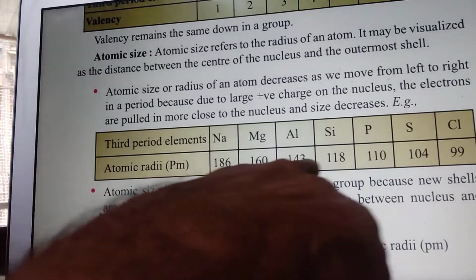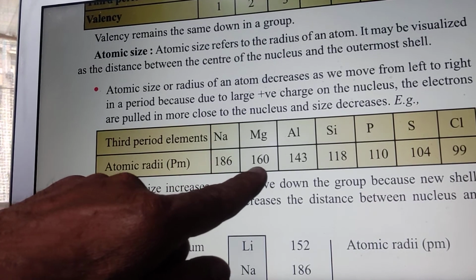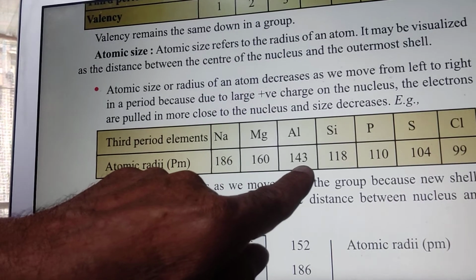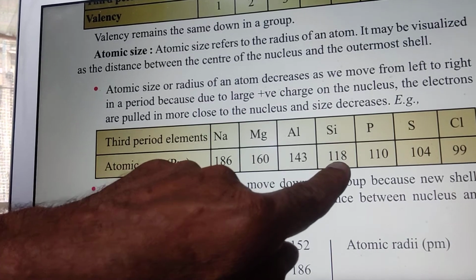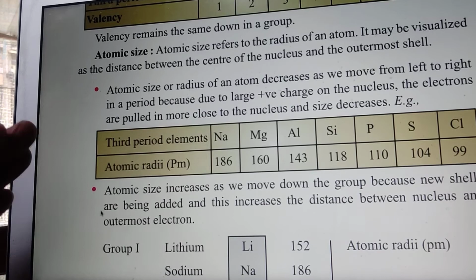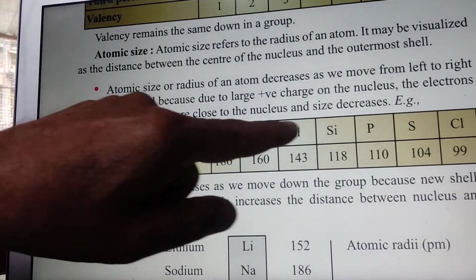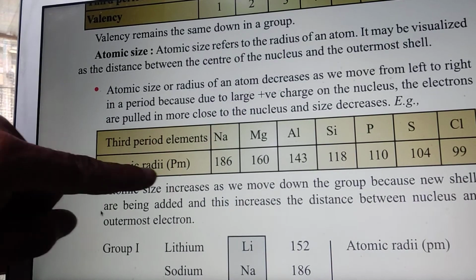As you can see, for sodium it was 186, magnesium 160, aluminum 143, and so on, it keeps decreasing from left to right in a period. In the third period, this is the example, it is decreasing.